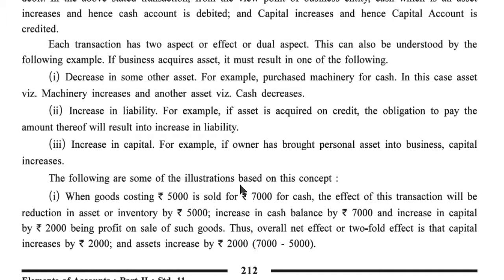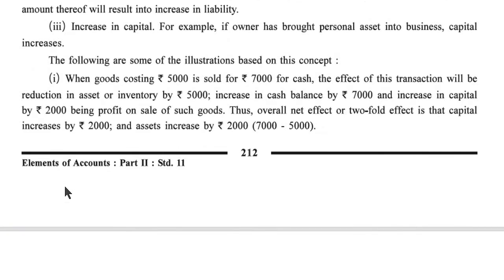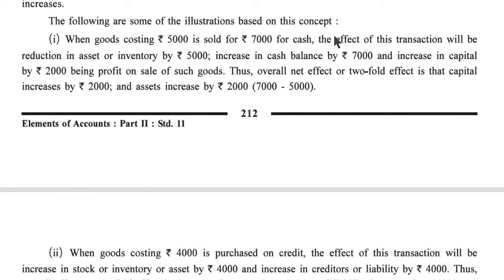The following are some of the illustrations based on this concept. First one: when goods costing rupees 5,000 are sold for rupees 7,000 for cash, the effect of this transaction will be a reduction in the asset inventory by rupees 5,000, an increase in cash balance by rupees 7,000, and an increase in capital by rupees 2,000, being profit on sale of such goods.